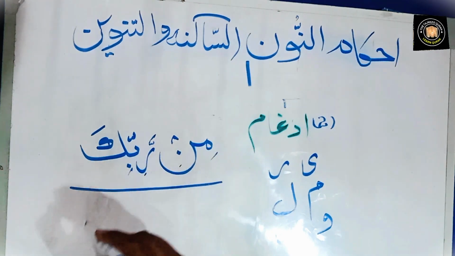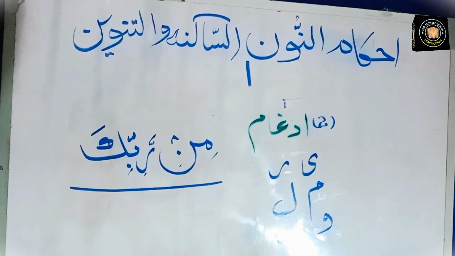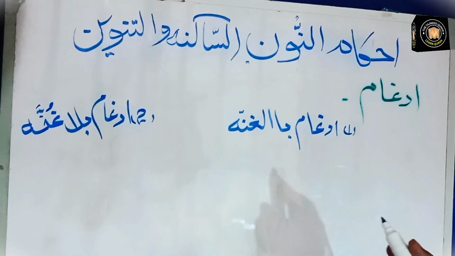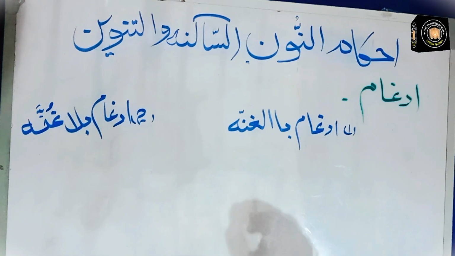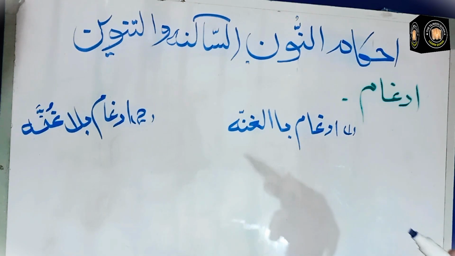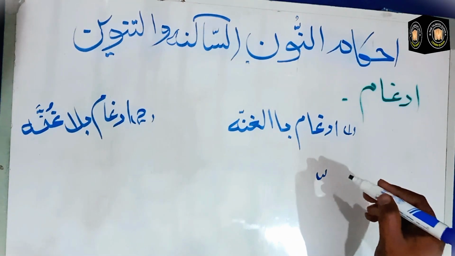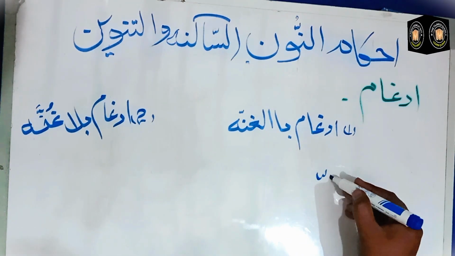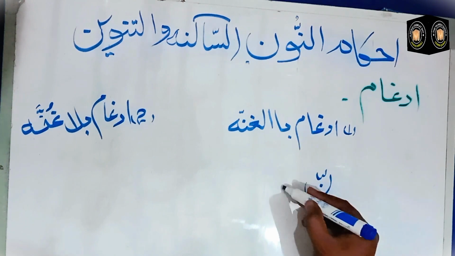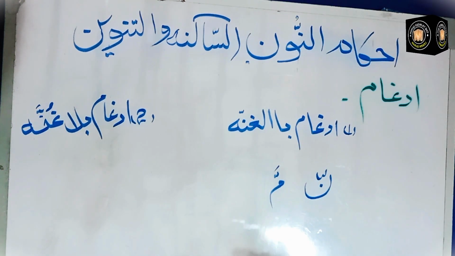Then Idgham has 2 types: Idgham bil Ghunnah, Idgham with Ghunnah, and Idgham bila Ghunnah, Idgham without Ghunnah. Ghunnah is when Shadda sign comes on top of the Noon or Meme. Then you pronounce Noon and Meme through nose and you stretch nasal sound.